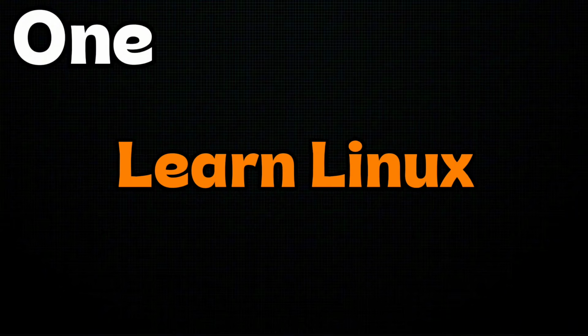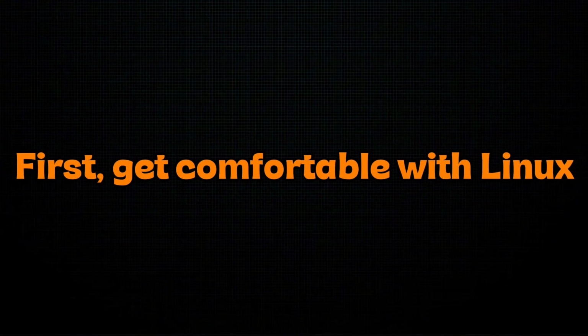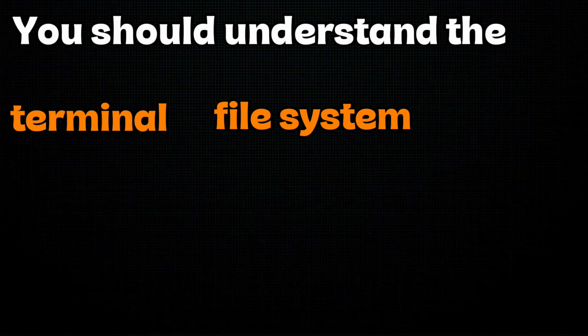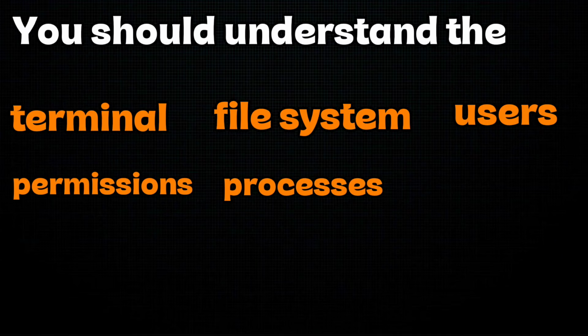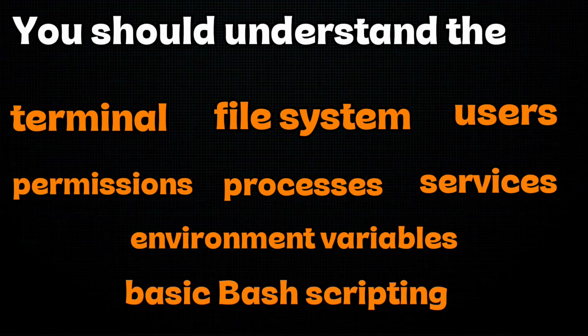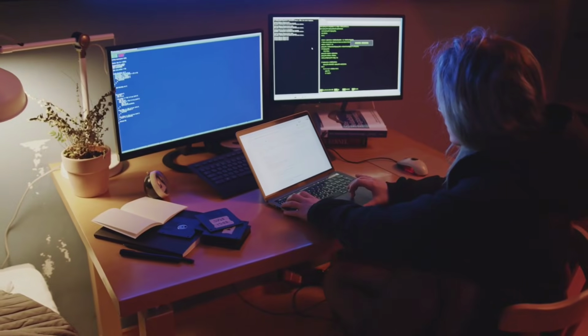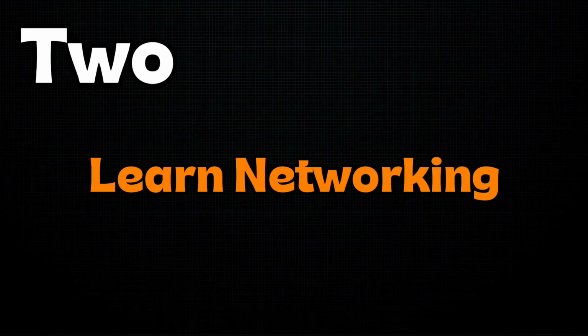1. Learn Linux first. Get comfortable with Linux. You should understand the terminal, file system, users, permissions, processes, services, environment variables, and basic bash scripting. Learn commands, but don't just memorize commands from a cheat sheet, actually use them. Create files, change permissions, manage processes, read logs, and connect to another machine. And remember, installing Kali Linux doesn't make you a hacker. Understanding Linux does.